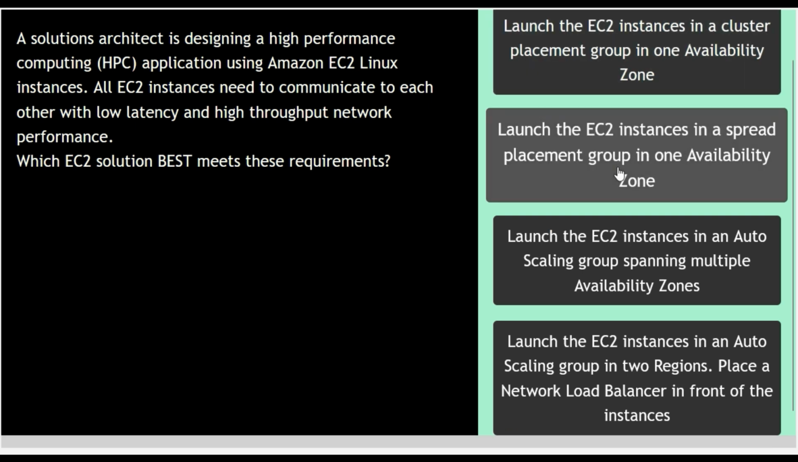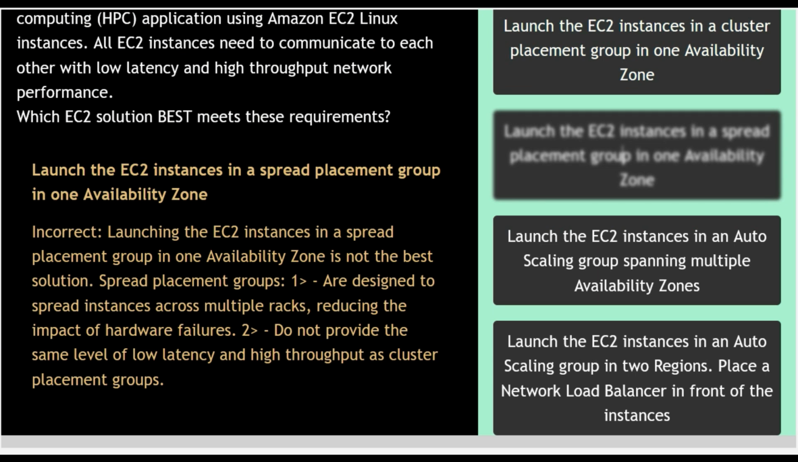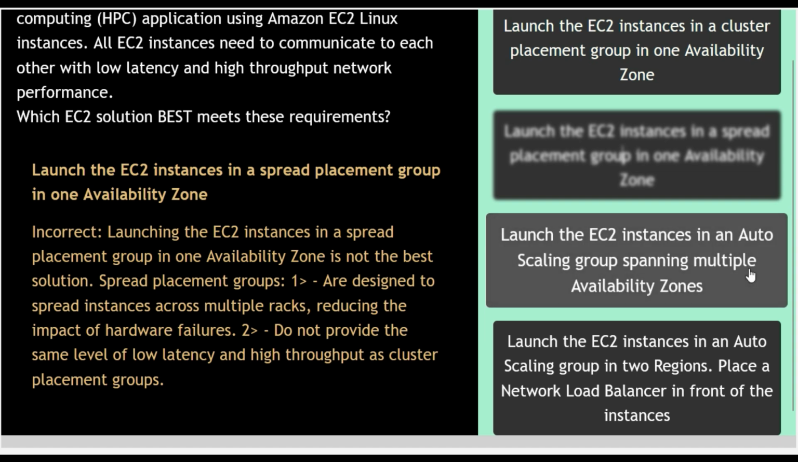Time up. Option number 2. Launch the EC2 instances in a spread placement group in one availability zone. This option is incorrect, as launching the EC2 instances in a spread placement group in one availability zone is not the best solution. Spread placement groups are designed to spread instances across multiple racks, reducing the impact of hardware failures, and also do not provide the same level of low latency and high throughput as cluster placement groups. So option number 2 is an incorrect answer.